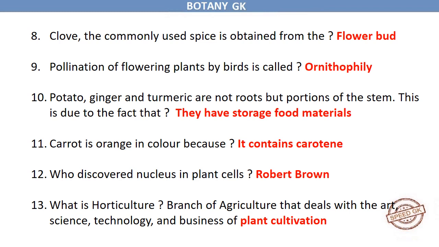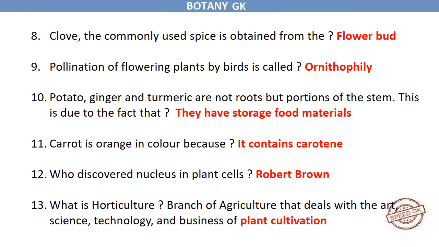Pollination of flowering plants by birds is called ornithophily. Potato, ginger and turmeric are not roots but portions of the stem. This is due to the fact that they have storage food materials. Carrot is orange in color because it contains carotene.